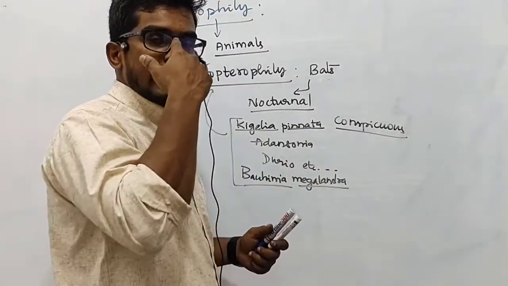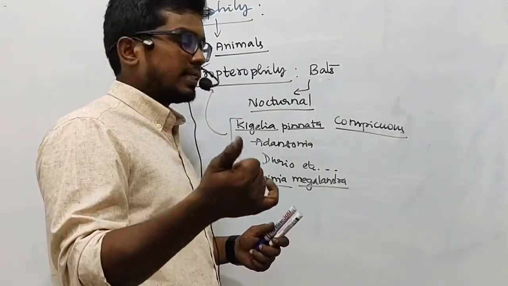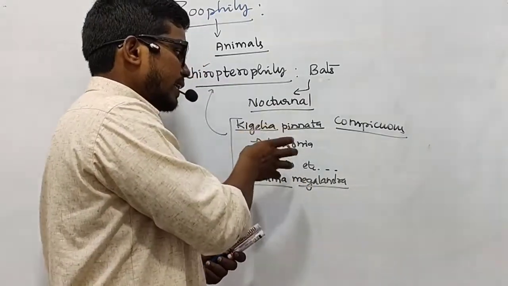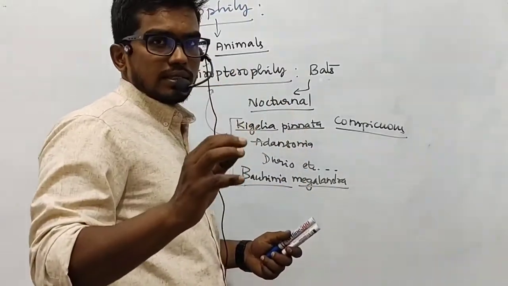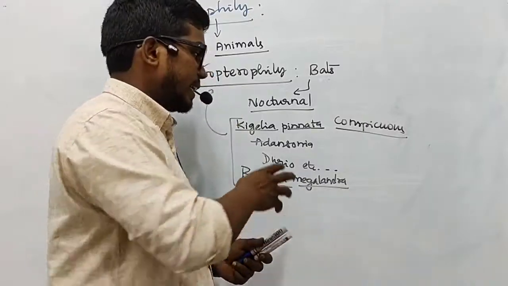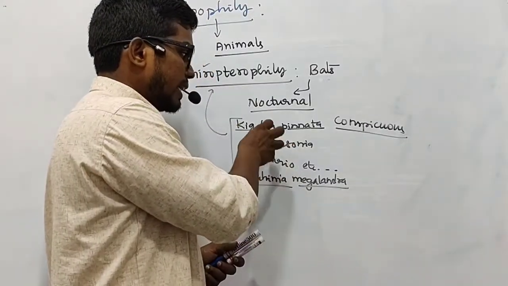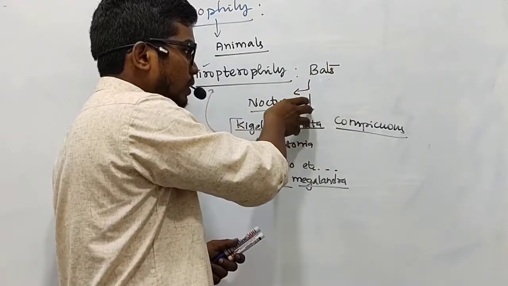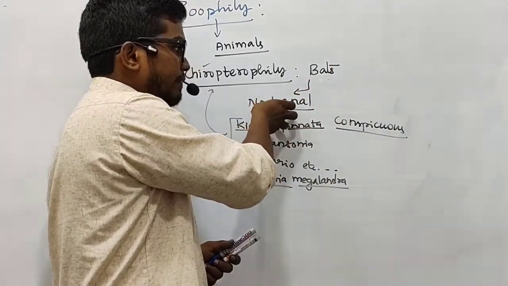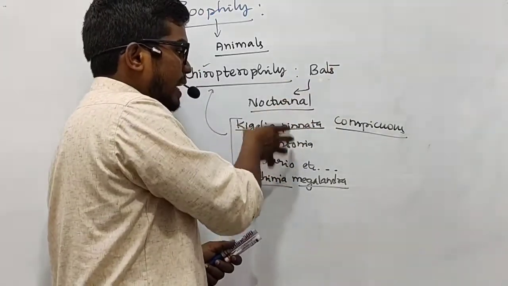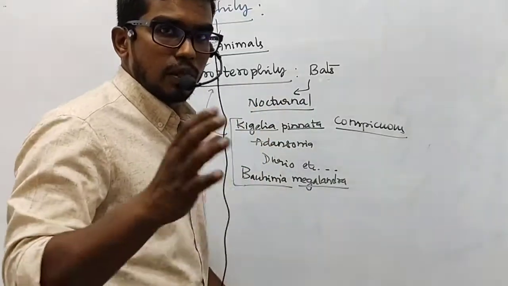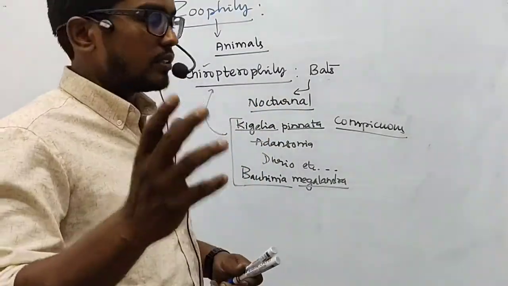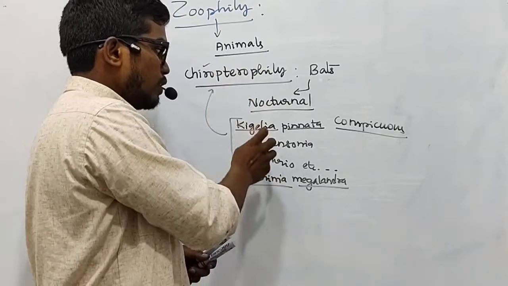The most important factor here is that these flowers secrete foul odors. Very bad odors are secreted by the flowers of these plants, so that they attract the bats, and the bats in turn, to feed on the nectar, travel long distances and pollinate. They bring about the process of pollination. So this is what we refer to as Chiropterophily.